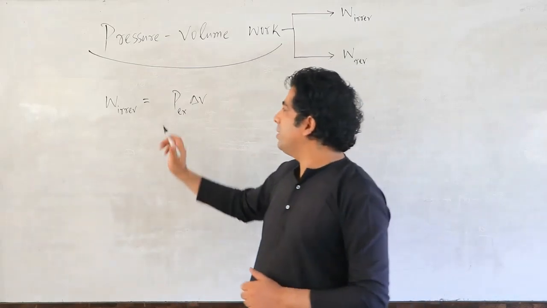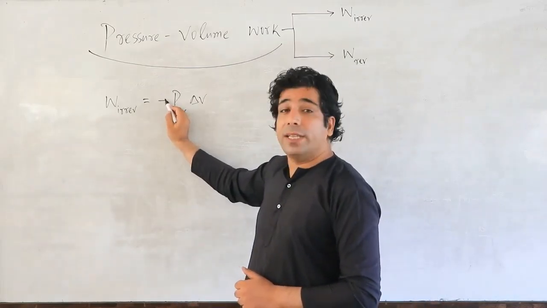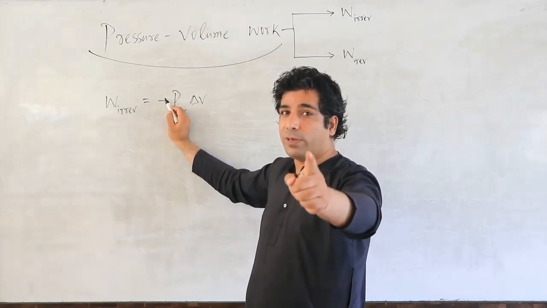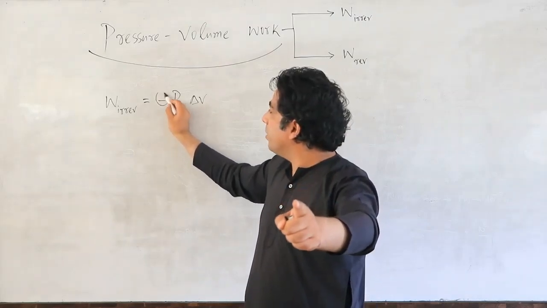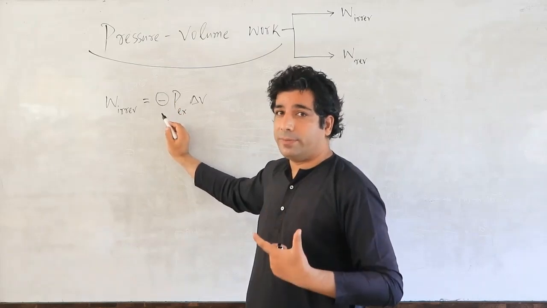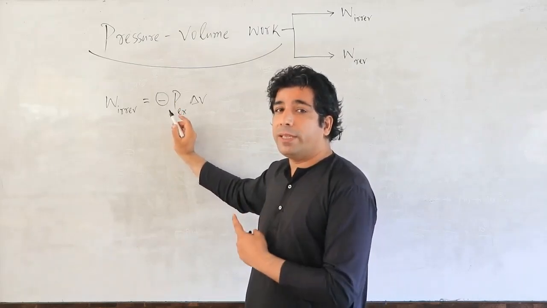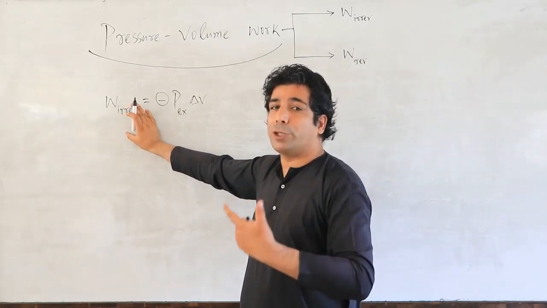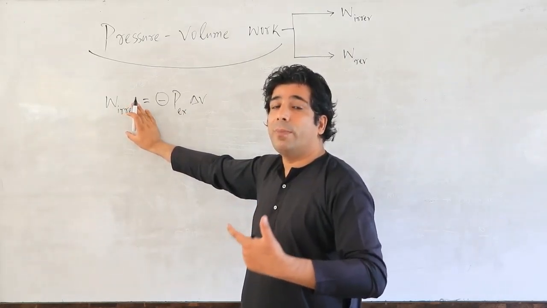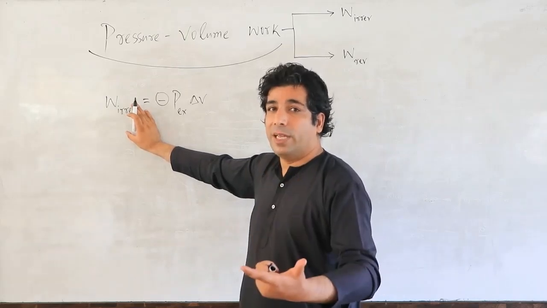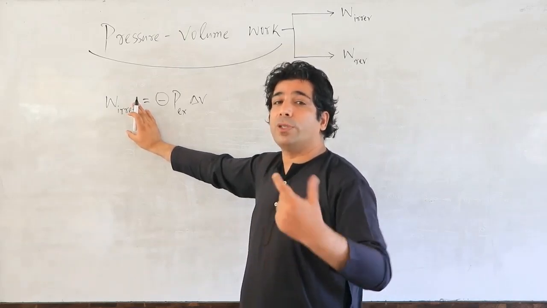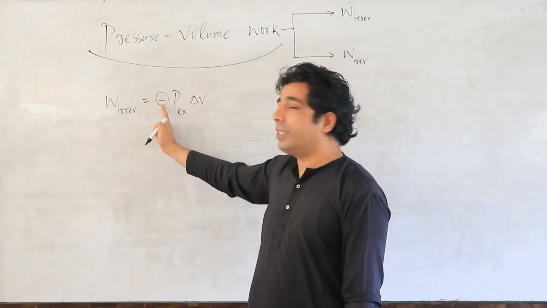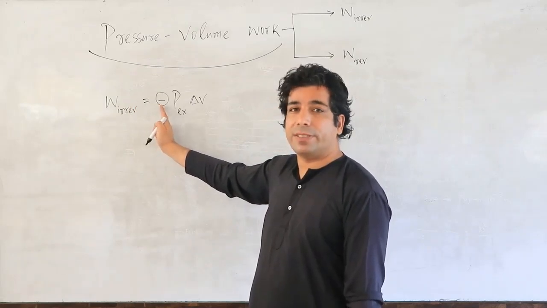And I introduced a negative sign. Please remember this important point. This negative sign was introduced by me to make the work positive. If there is a work of compression, means work is being done on the system, in order to make that work positive, I have introduced this negative sign.